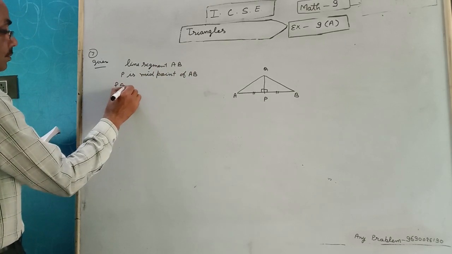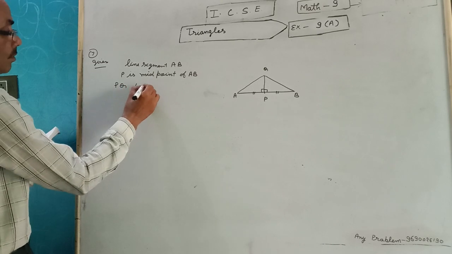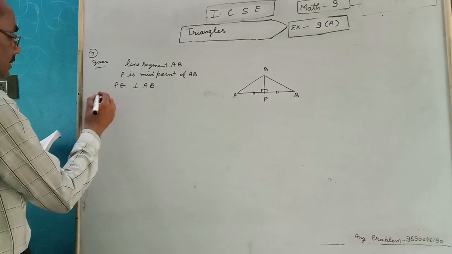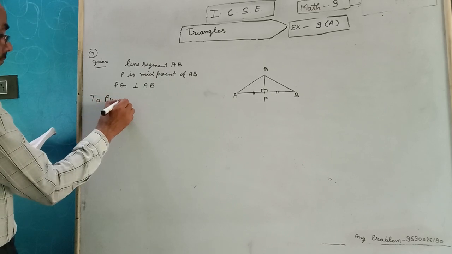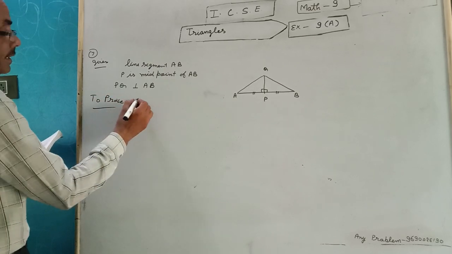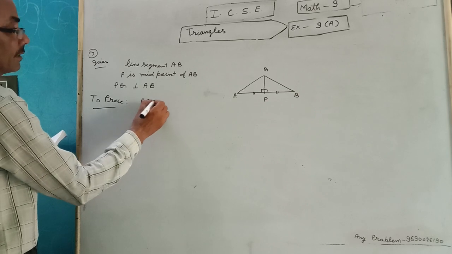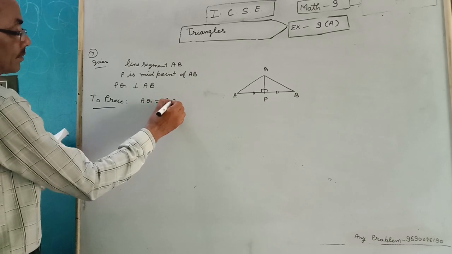PQ perpendicular on AB. To prove is AQ equal BQ.